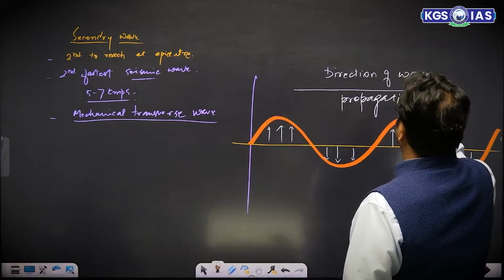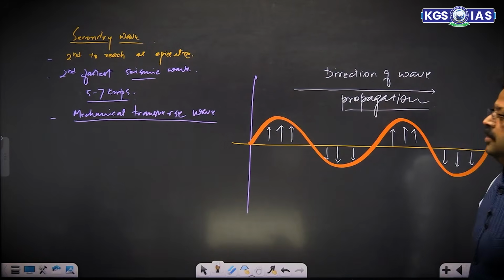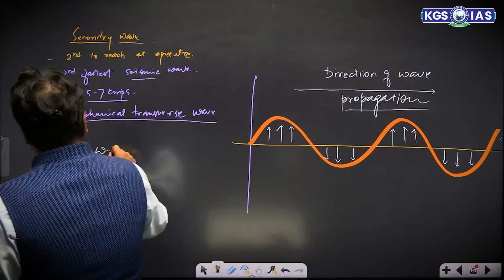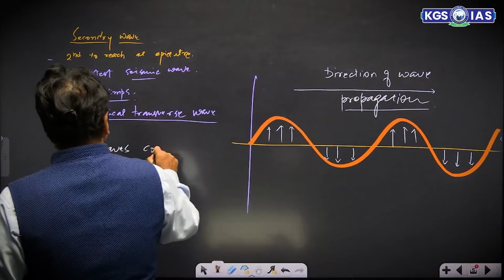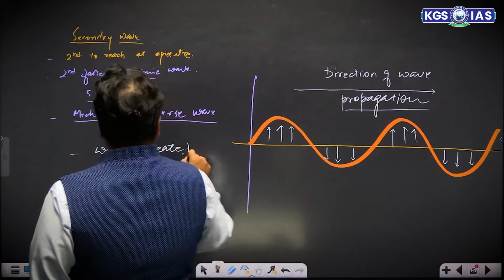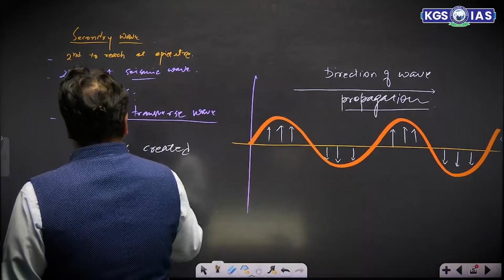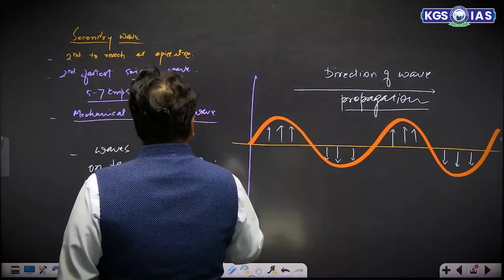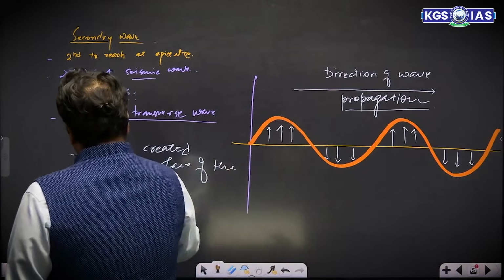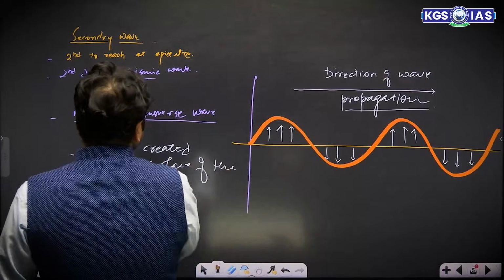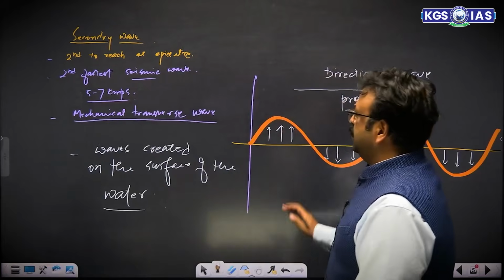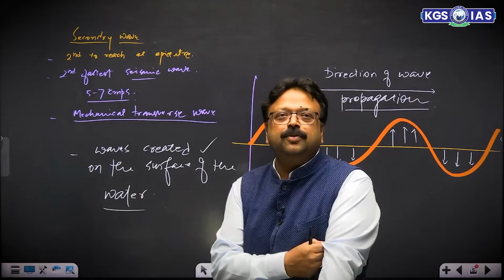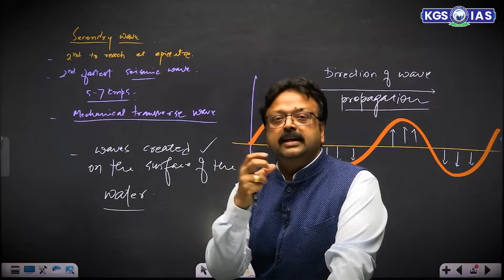So it's a mechanical transverse wave. It is just like waves created on the surface of the water. This wave can be simulated just like the mechanical wave created on the surface of water. So these are the secondary waves.